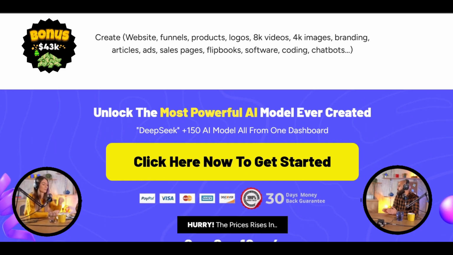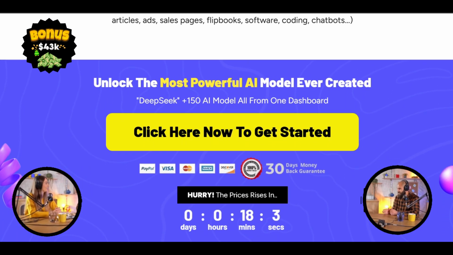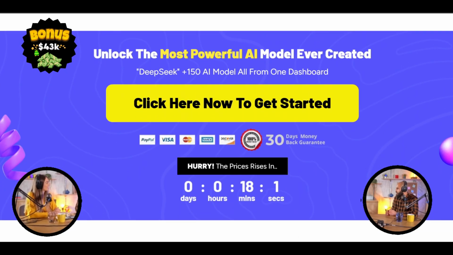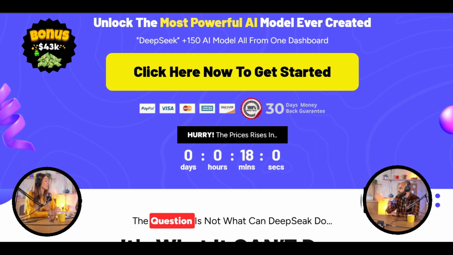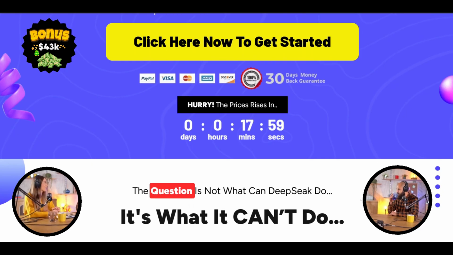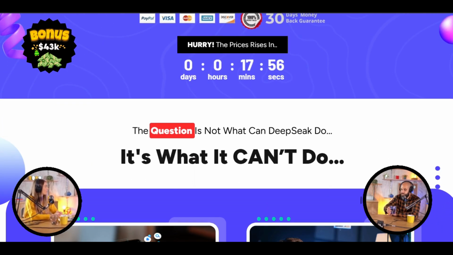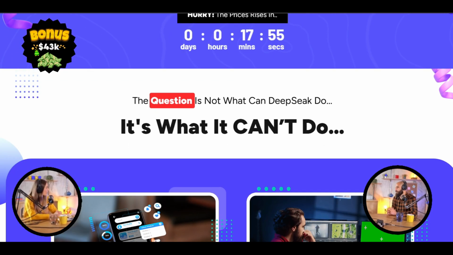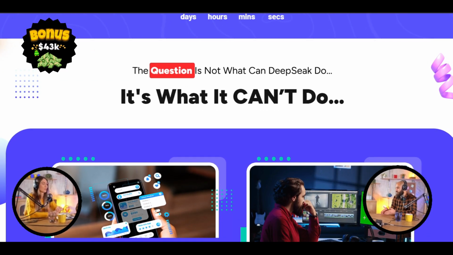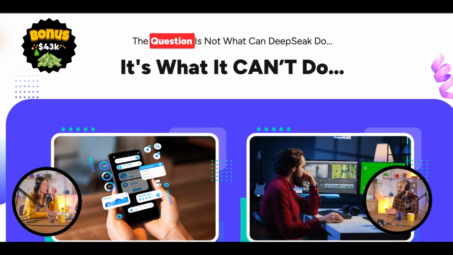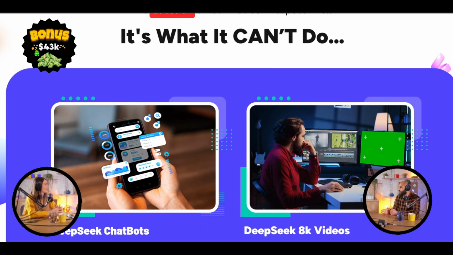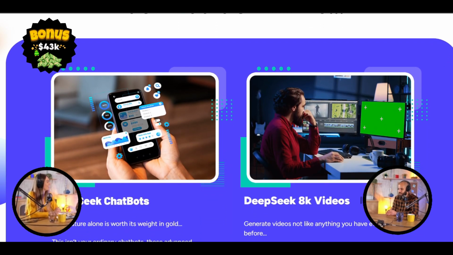Well, at the heart of it all is this thing they call the R1 AI model. R1, okay. They claim it's a revolutionary leap forward in AI. They say this R1 model is what allows them to access and use all these other 150 plus AI models, basically creating this interconnected network of AI capabilities. So it's like DeepSeek is the conductor, orchestrating all these different AI models to do different things. That's a good way to put it.